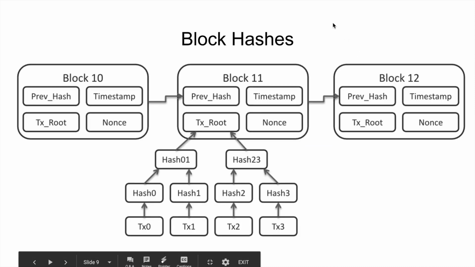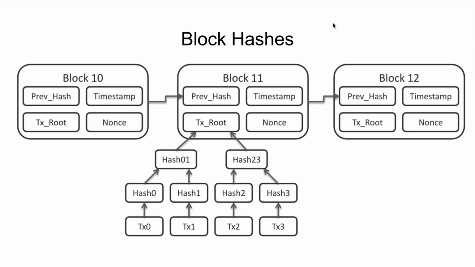So how are they used in the blockchain? Well, one of the primary ways is that they're used to chain blocks together. How does that work? If you remember from some of the previous videos, I talked about how the blockchain is made of transactions. These transactions are grouped together into bundles called blocks, which are chained together to make up the blockchain. Each of these blocks has a header which contains a hash.